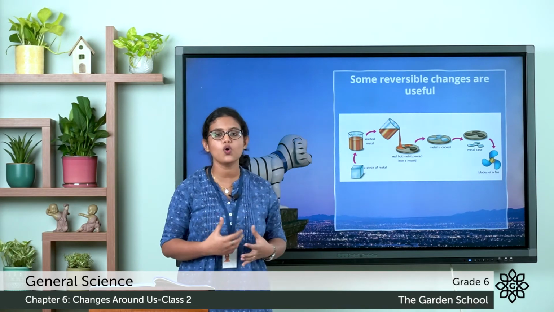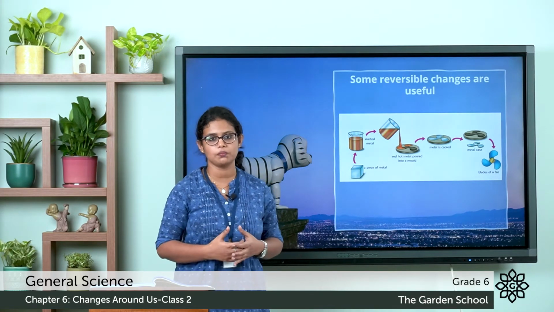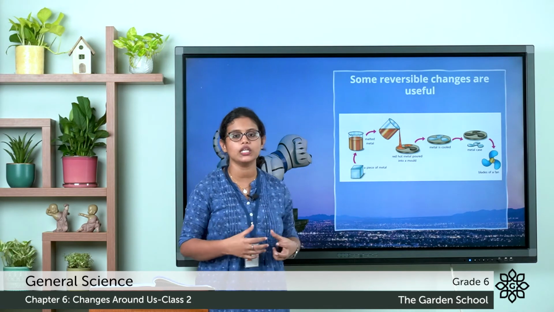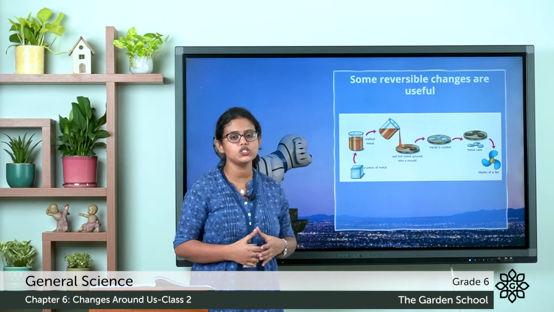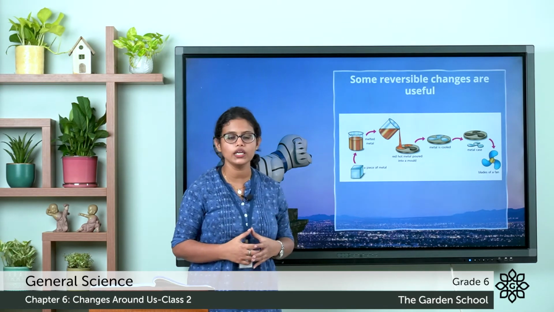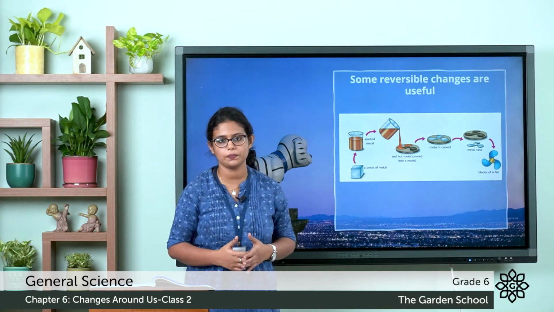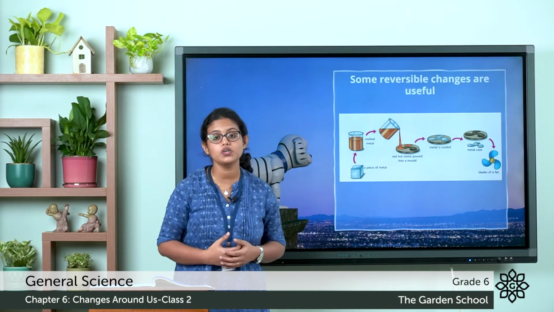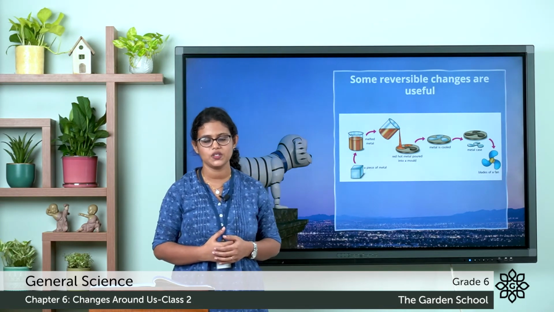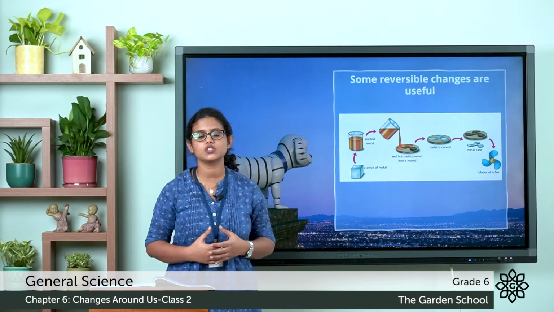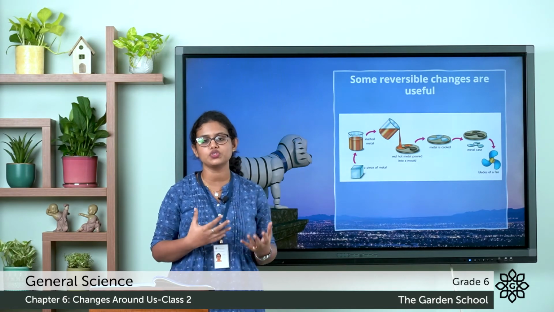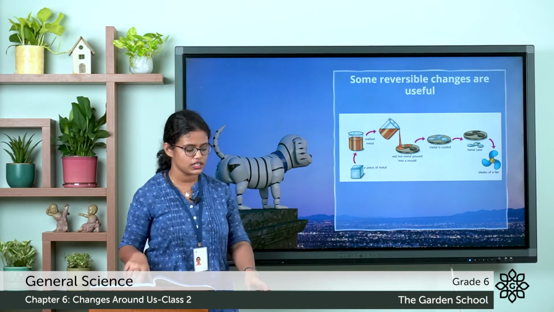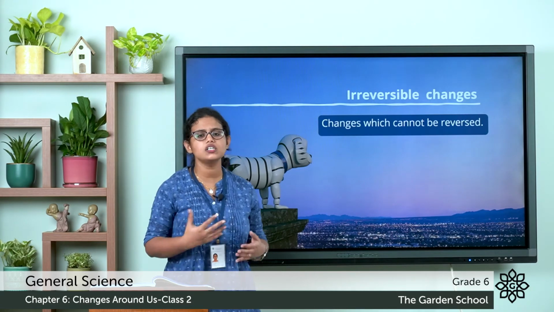So this metal undergoes reversible changes at certain temperatures. The piece of metal was in solid state. On heating, it changes into the liquid state. It was poured into a mold and left for cooling. Then it regained its solid shape, molded in various forms and shapes. So, some reversible changes are useful. That is about reversible changes: the changes that can be reversed to their original form. Then, the next one is irreversible changes.